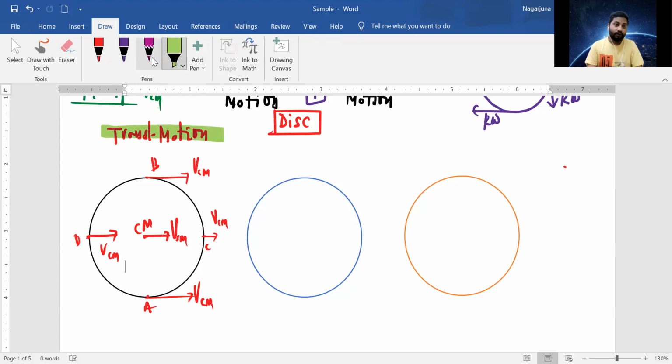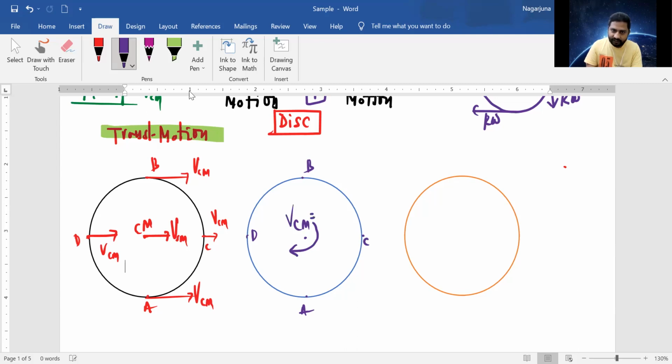Okay, now rotatory motion. This is point A, this is point B, this is point C, and this is point D. This is the center of mass point. The particle is rotating about this center of mass, and the velocity of the center of mass is 0.